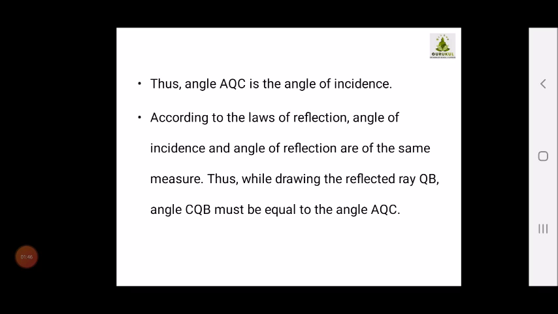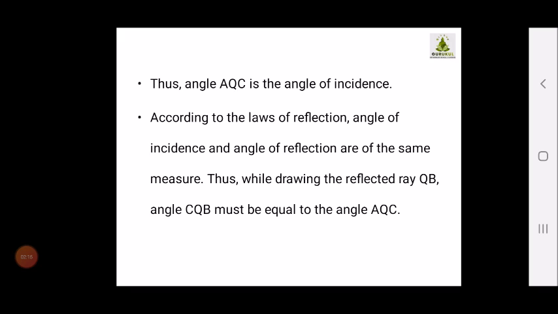Thus the angle AQC, children, you can refer in your textbook also. Angle AQC is the angle of incidence, and according to laws of reflection, angle of incidence and angle of reflection are of the same measure. So thus while drawing the reflected ray QB, angle CQB must be equal to angle AQC.